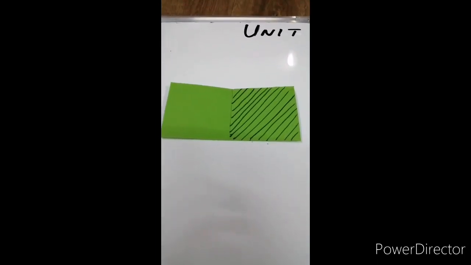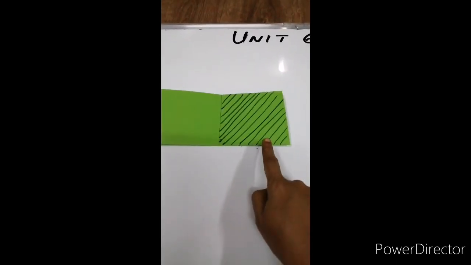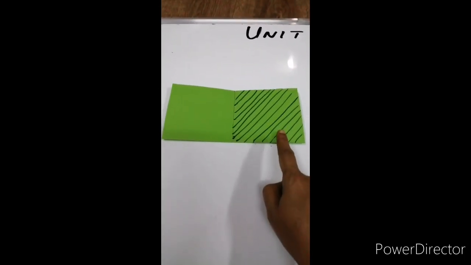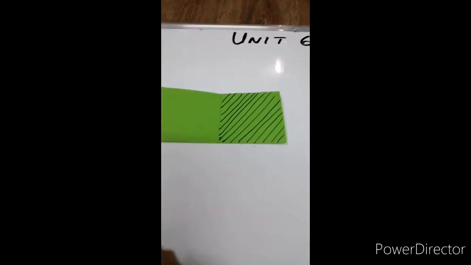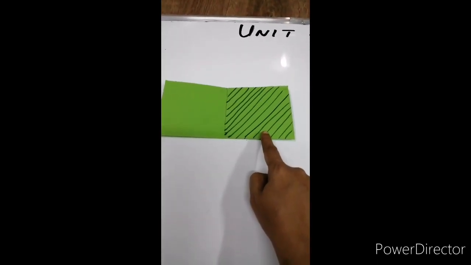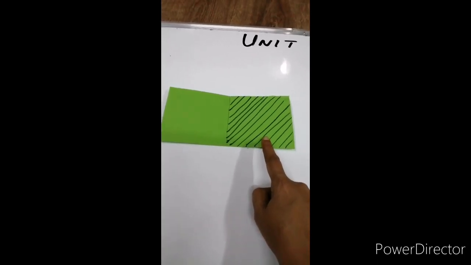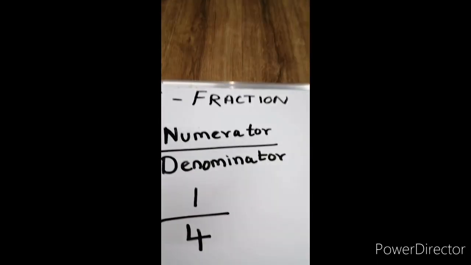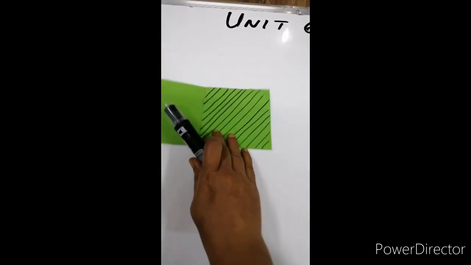Have you finished shading? Now tell me, we have colored one part of the total 2 parts. 1, 2. So what is the fraction of this shaded part? How will you write it? Always you will write the fraction as numerator divided by denominator. So for this part, what will be the fraction?